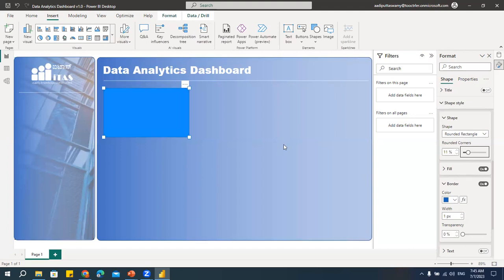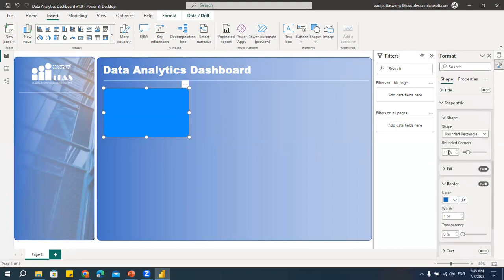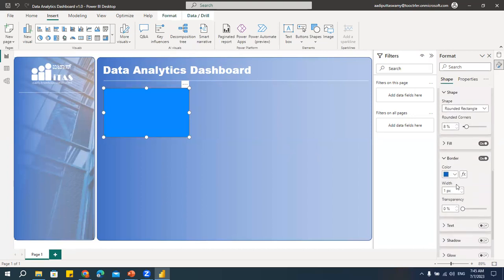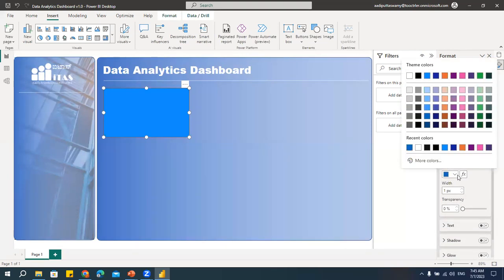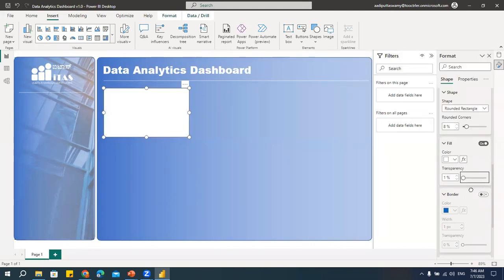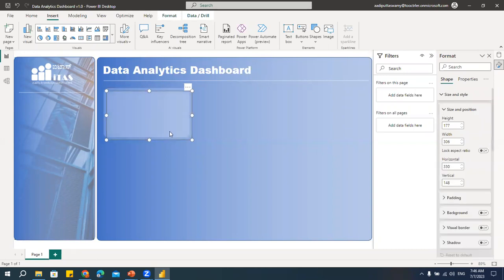See, as I told you, in Power BI the designing part is not so flexible actually. But if you go to PowerPoint, it is very easy. So wherever you feel that you can use PowerPoint, you can use that for design, right? Now I'll change this to white color. It's a border. Let me remove the border. I don't want the border. Switch off border. Fill color, I'll make it white, and then I'll make it transparent. Let me make it 80. See? Okay, so this is how I actually design.